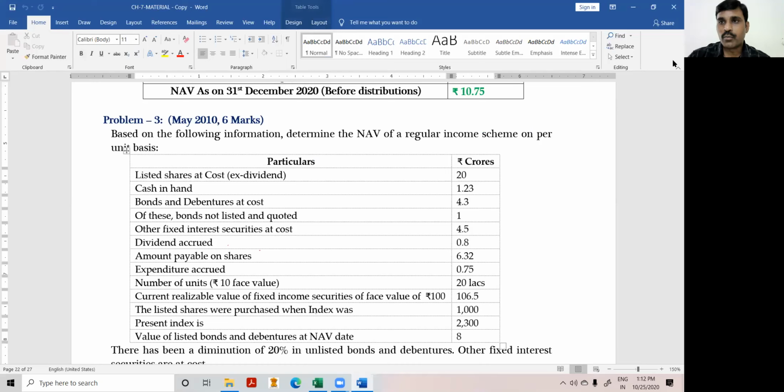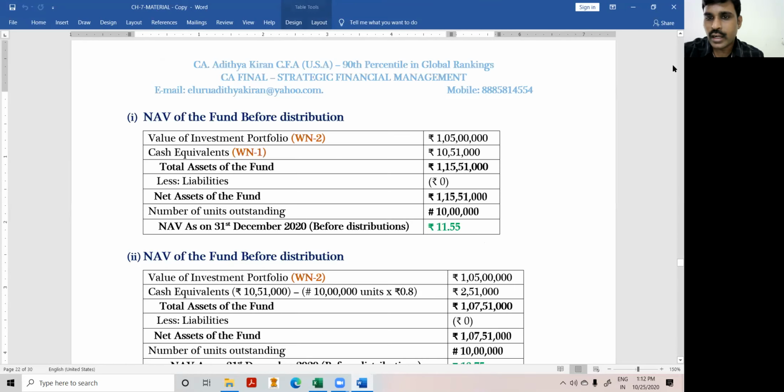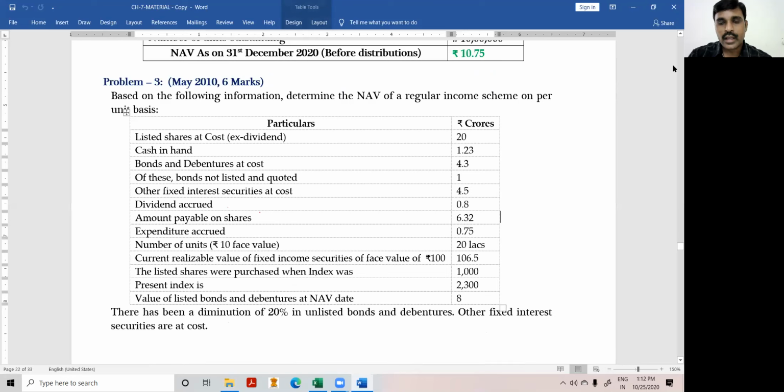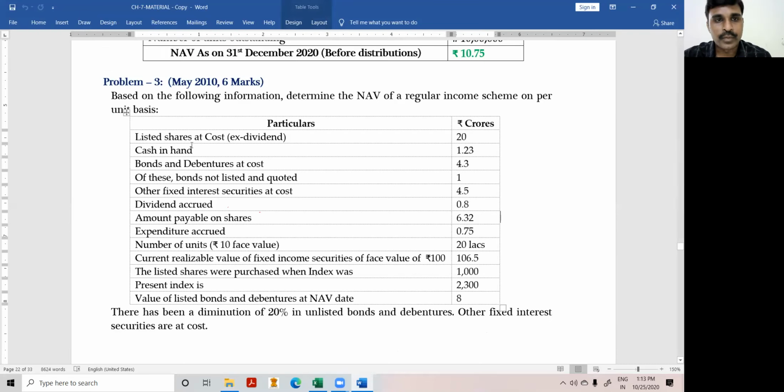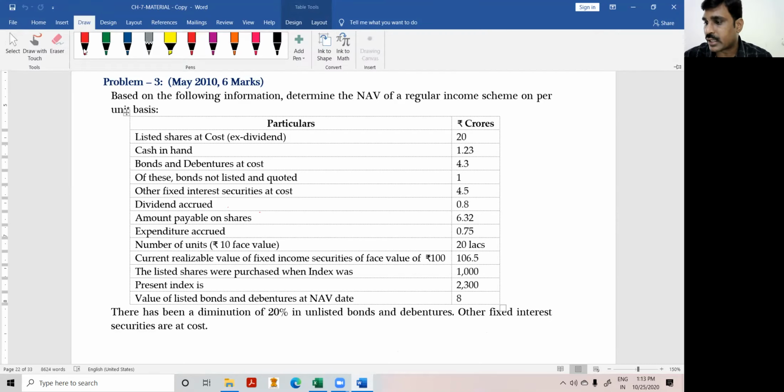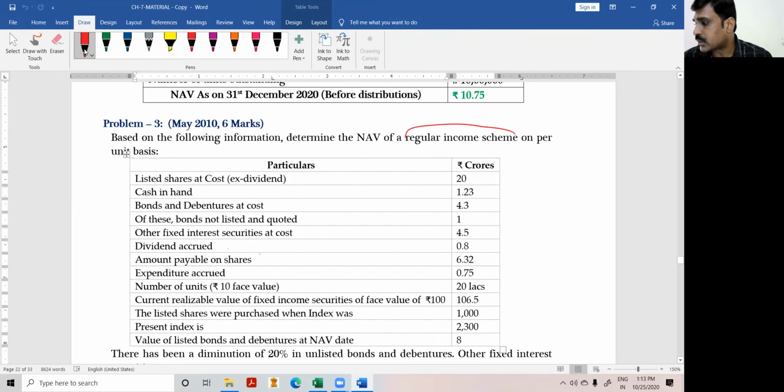In a mutual fund, different schemes are framed. The objective of each scheme suits a particular financial objective of an investor. So in our problem, the scheme objective is a regular income scheme. This is one of the financial objectives suitable for retired people.